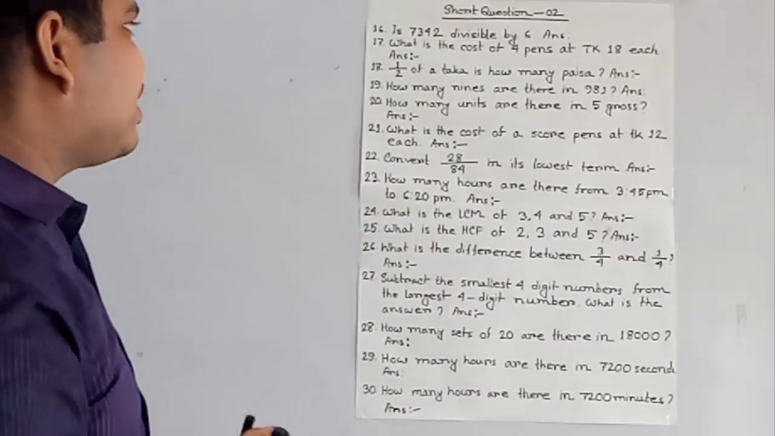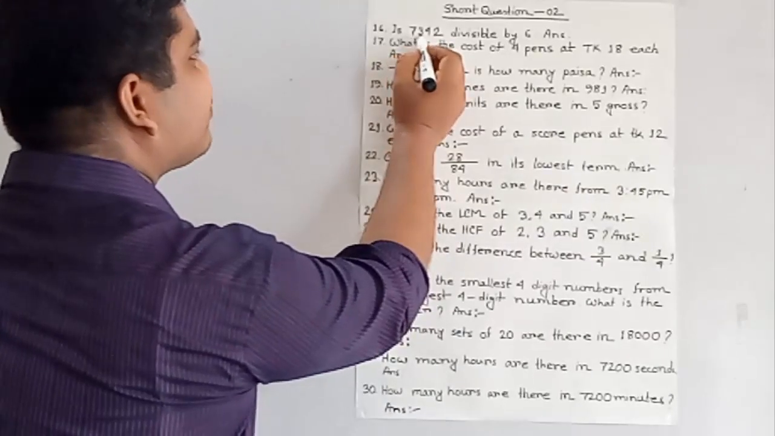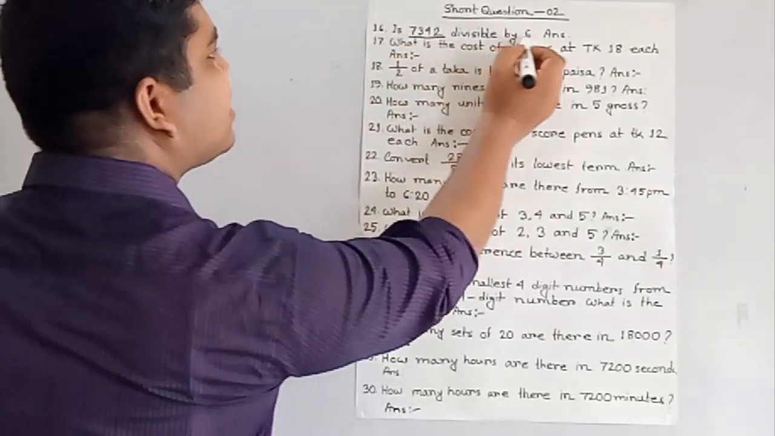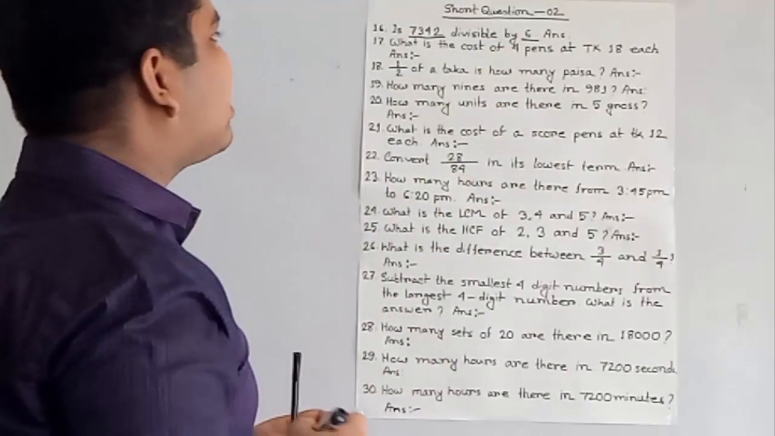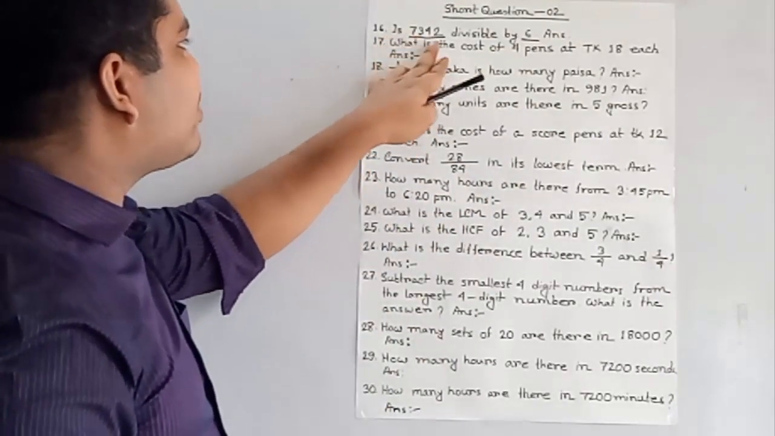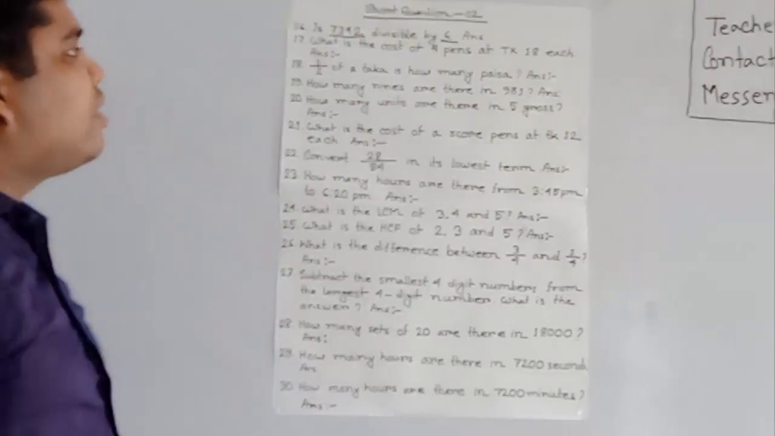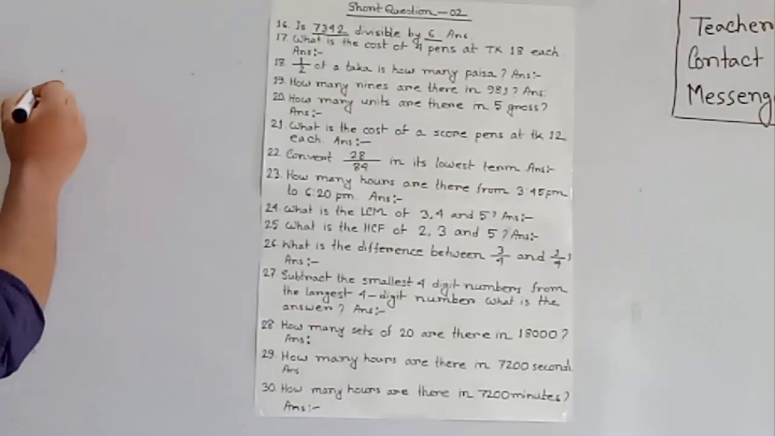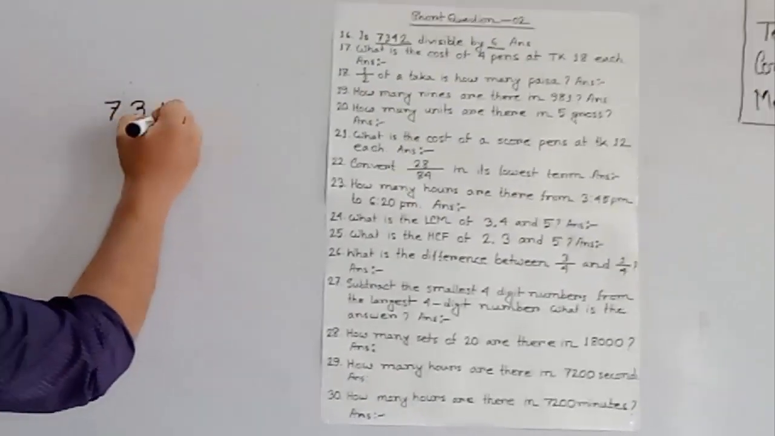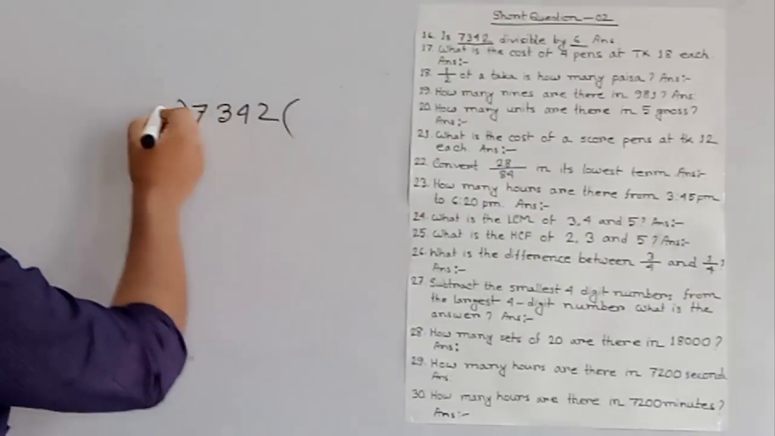Our first question is: 7342 is divisible by 6? That means the question asks you to find if the number 7342 is divisible by 6 or not. So let us check first. That means 7342 is the dividend and 6 is the divisor.